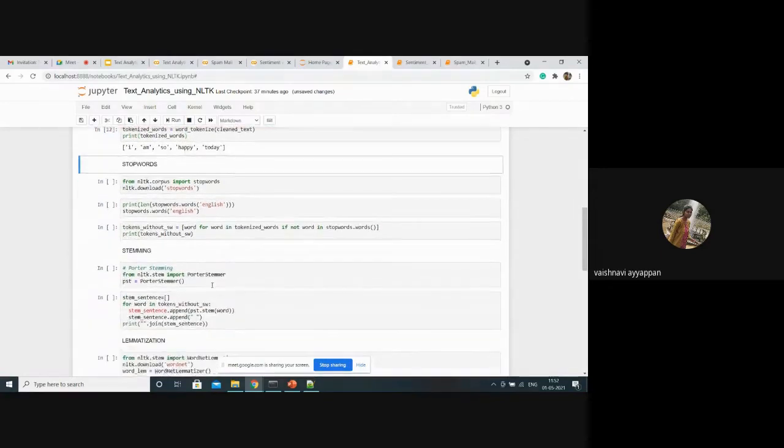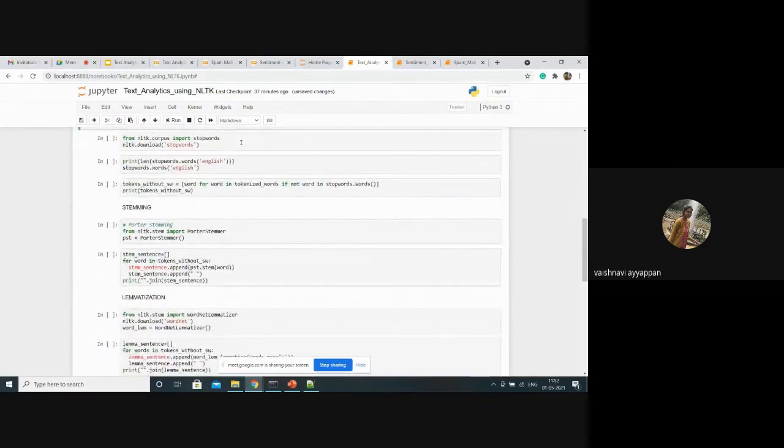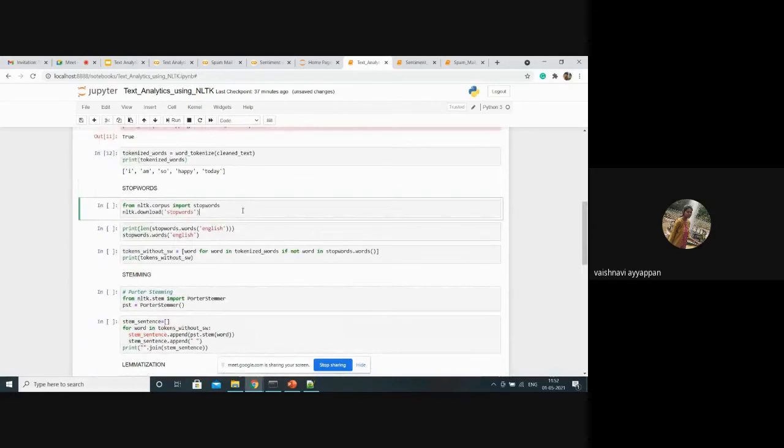Then the next process is to remove the stop words. For removing stop words, I need to import stopwords from nltk.corpus. Okay, these are predefined, and we also need to download stopwords.